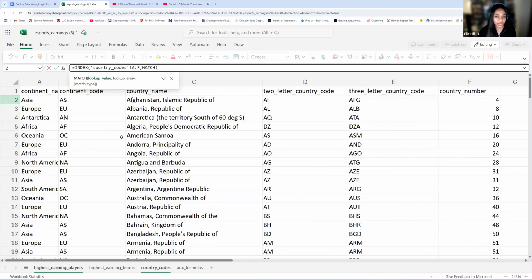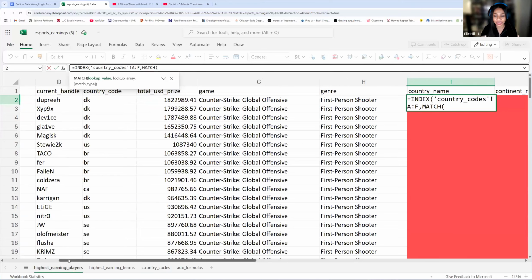Lookup value is going to be one cell, so your lookup value is going to refer to one cell. This is generally the only time you're going to go back and reference something in the sheet that you are creating your index match from.